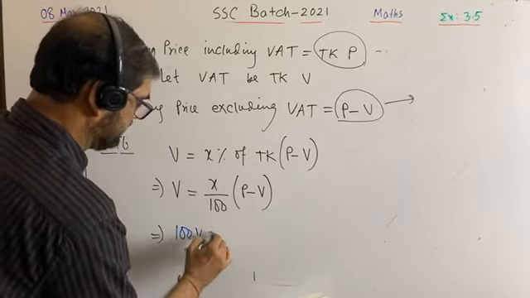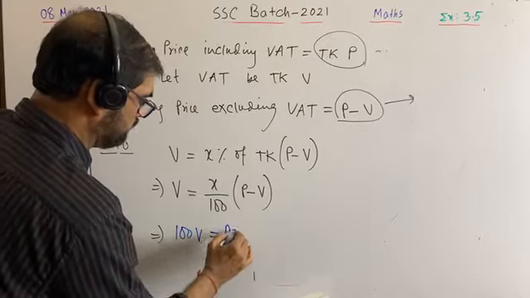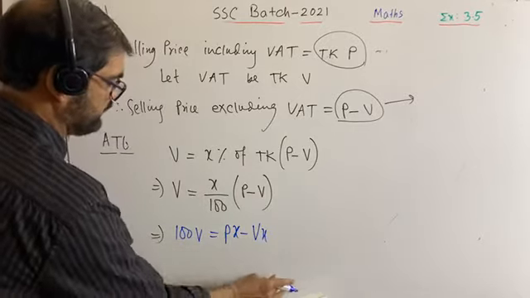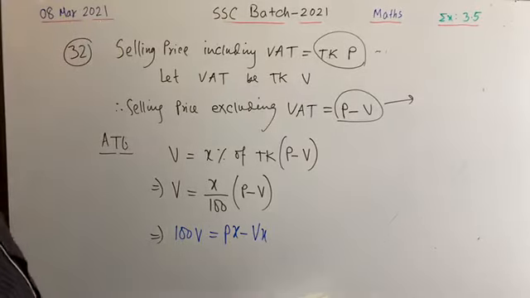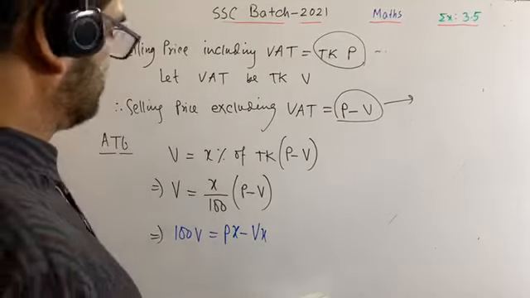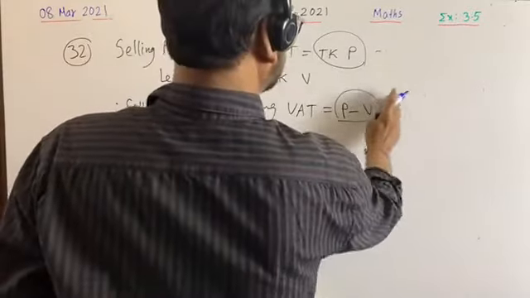100V is equal to Px minus Vx. Dear students, we will not forget that you have to find the value of V, that is VAT.